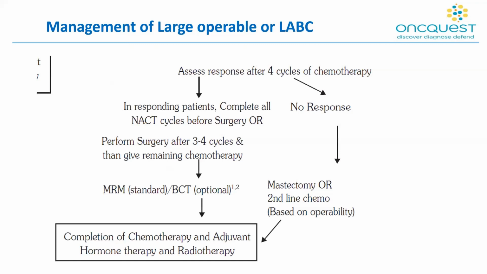If the patient is not responding, then mastectomy is done and a second line chemotherapy is taken. If the patient is responding, then all cycles of NACT are completed and the surgery is thereafter performed, followed by the remaining chemotherapy cycles.